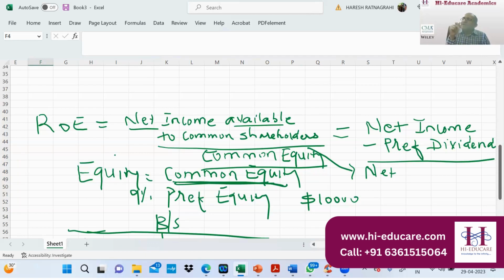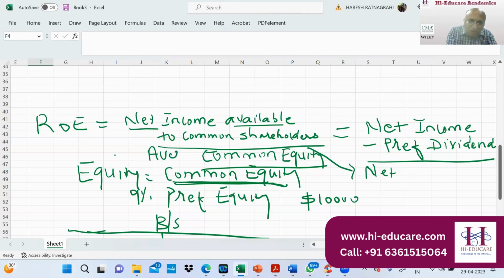So how do you write a balance sheet? The balance sheet is as on a particular date. All the line items of the balance sheet are static in nature. Static means it is as on a particular date what the item is, whereas net income is what you earn daily. So can you compare a daily numerator versus static common equity? So what we actually do is we take average common equity.